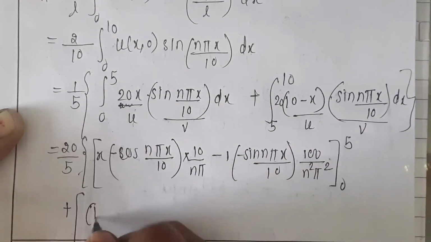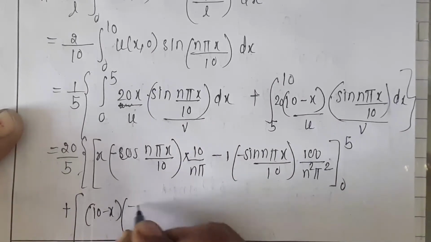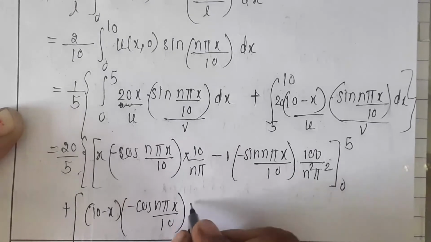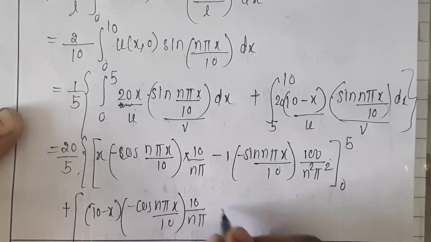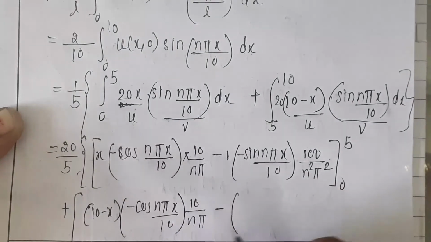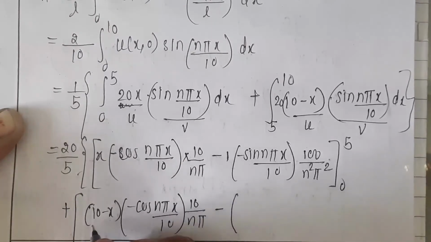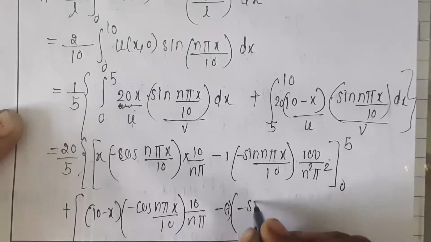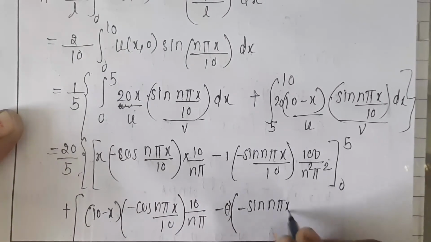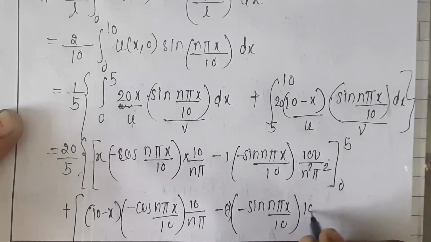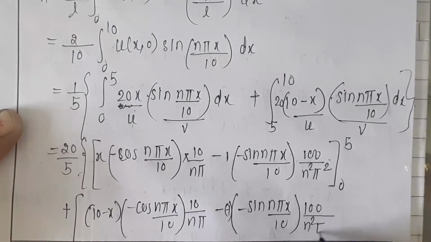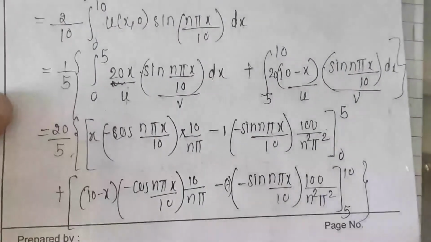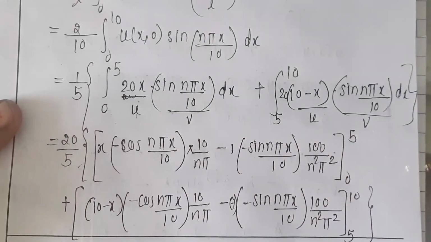So 10 minus x as it is, integration of sine is minus cos n pi x by 10 as it is, we get multiplied by 10 by n pi, minus of derivative of x is minus 1 multiplied by minus of sin of n pi x by 10 multiplied by 100 upon n square pi square, over the limit 5 to 10. So putting the limit and finding the answer.